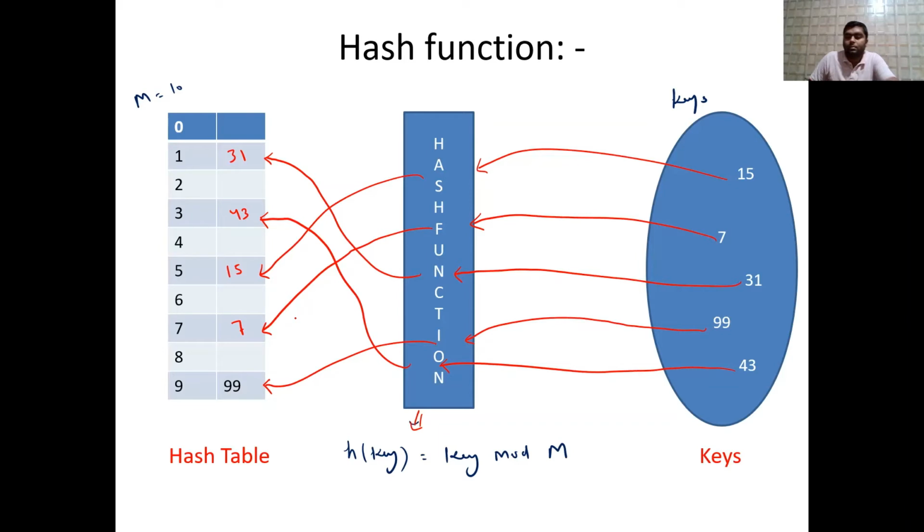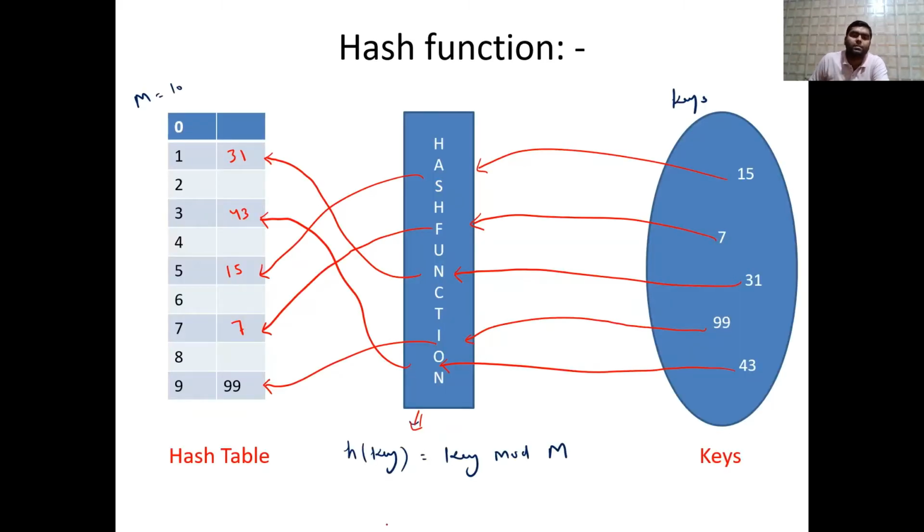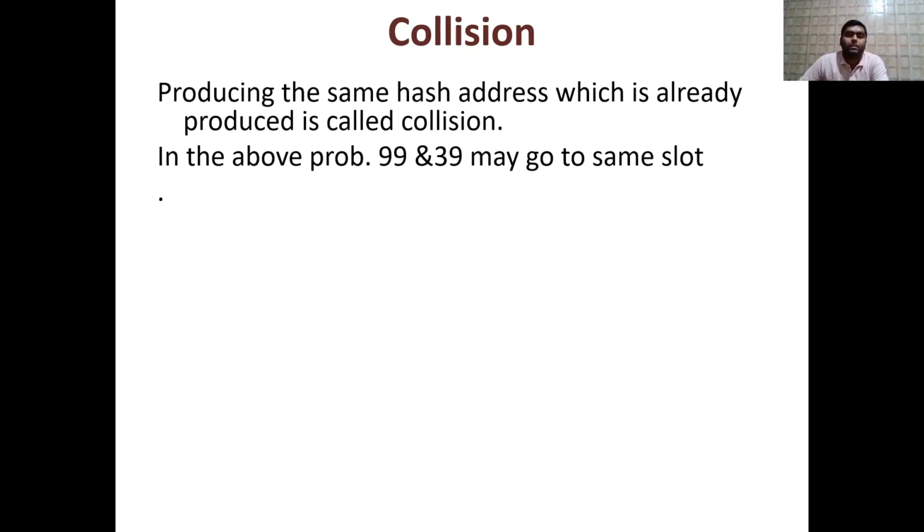Now there are some problems with this, है ना. So this is the hash function, we are using this hash function as what, directly mod function, है ना, mod function we are using. So modulo division by the size of the table. Okay, so key mod m, so this function we are assuming here. Okay, now there is some collision.